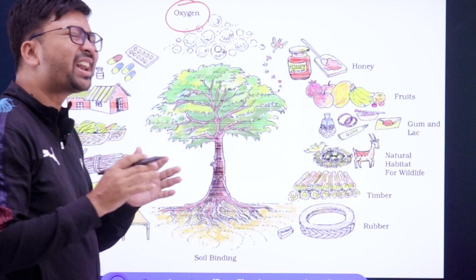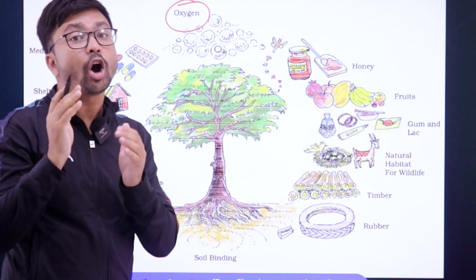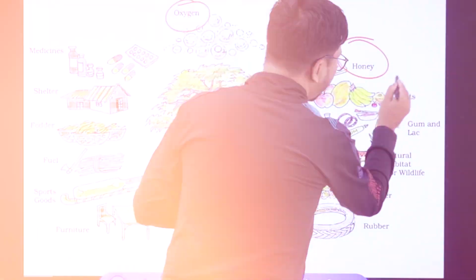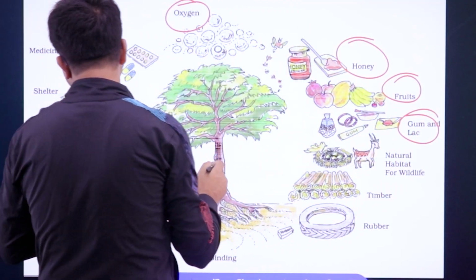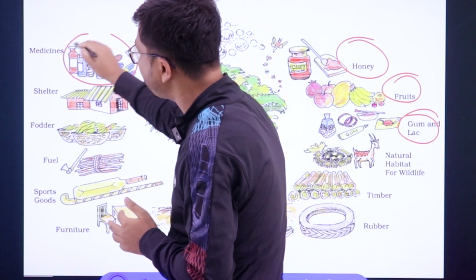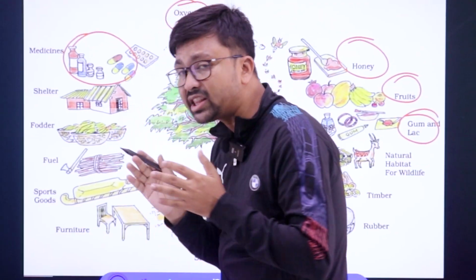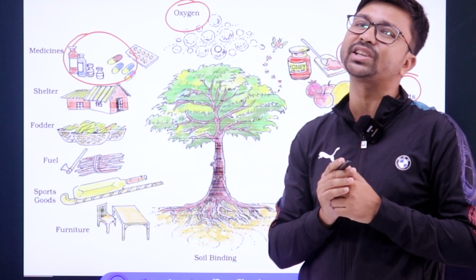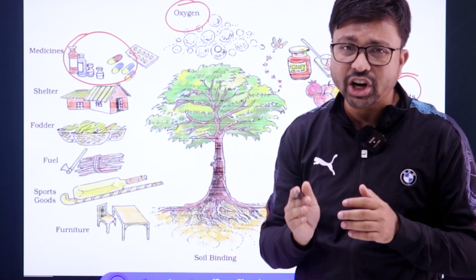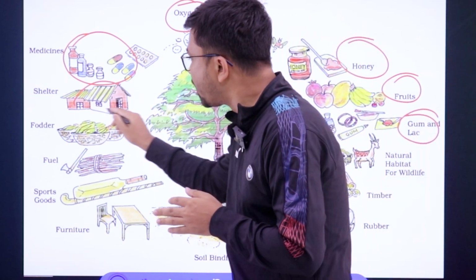Next, we also get different types of minor or major products. What are those things? Like honey, fruits, gum and lac, and as well as different types of other products that are used for medicine. Even the main thing that we are getting from natural vegetation is wood. That wood is used for construction purposes, for making houses, right?